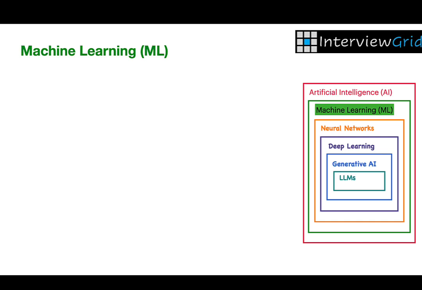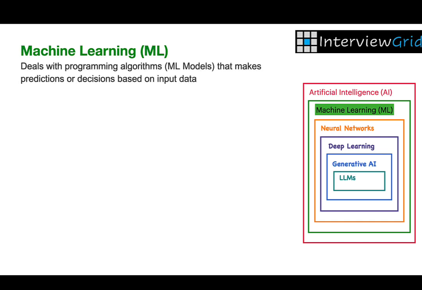Let's next look at machine learning. Machine learning is a subset of artificial intelligence that allows systems to learn from data and make decisions or predictions without being explicitly programmed. Instead of using fixed rules, ML models identify patterns in data and use those patterns to improve performance over time. Machine learning powers many AI applications you interact with daily, from spam filters to personalized recommendations.